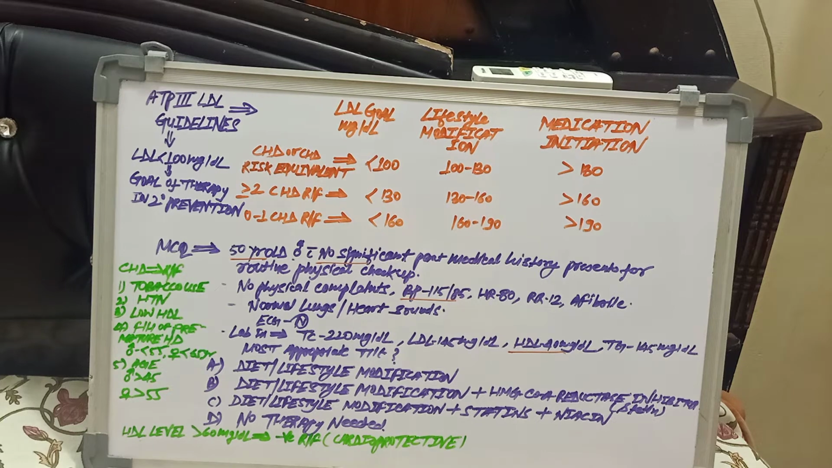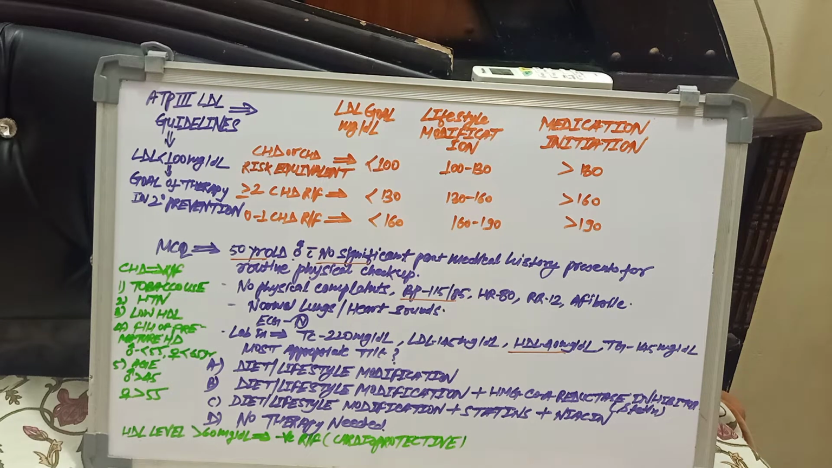He has no physical complaints. His blood pressure is 115/85, so he is normotensive. His heart rate is 85, respiratory rate is 12, and he is afebrile. On physical examination, his lungs and heart sounds are normal and ECG findings are also normal.